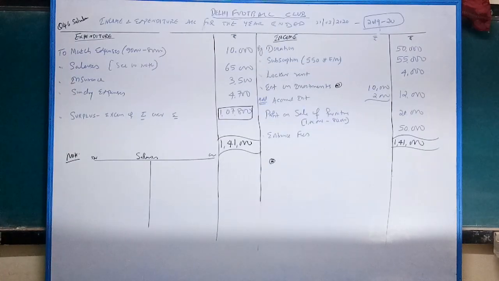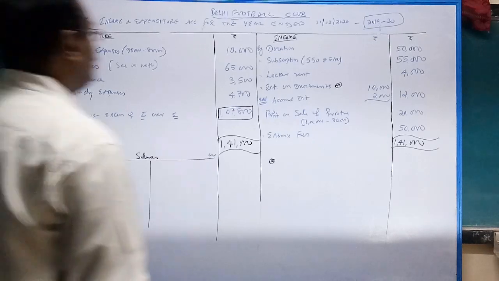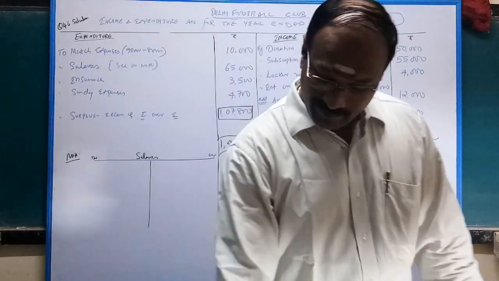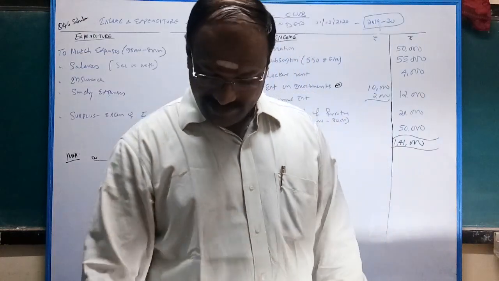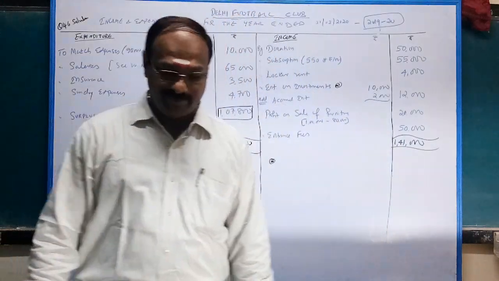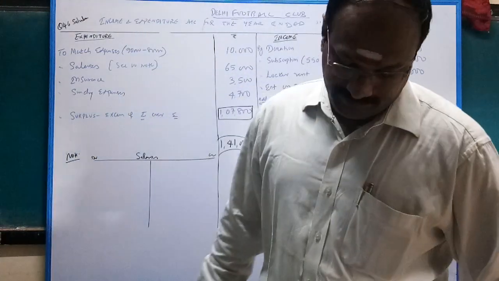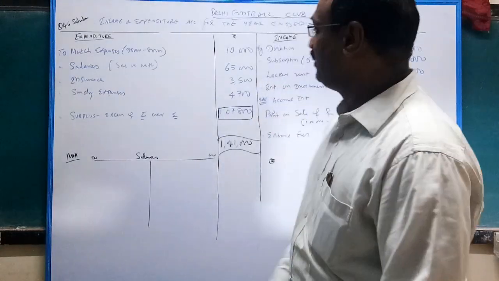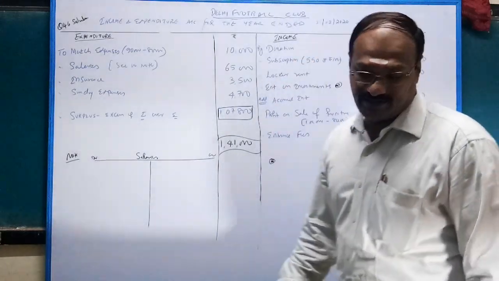Next, problem number 46. Delhi Football Club income and expenditure account. They are asking to prepare the income and expenditure account for the year ended March 2020. We'll discuss. Again, as usual, income side first.